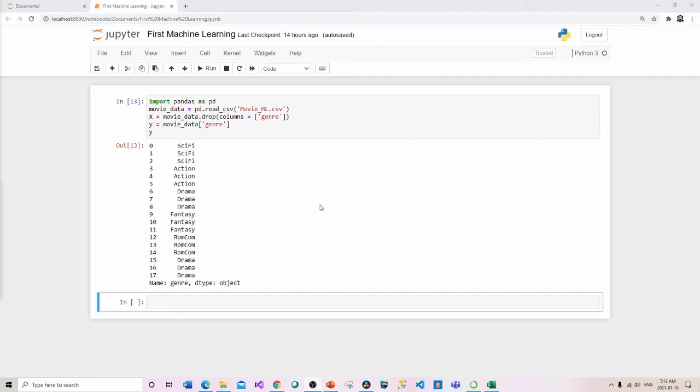Okay, so we're going to use a decision tree on this. And the way we're going to use that inside of Jupyter Notebooks is with scikit-learn. Okay, so let's get in and I'll show you how that works.